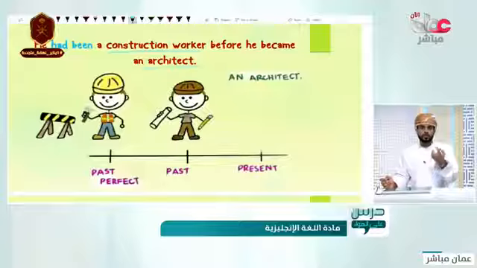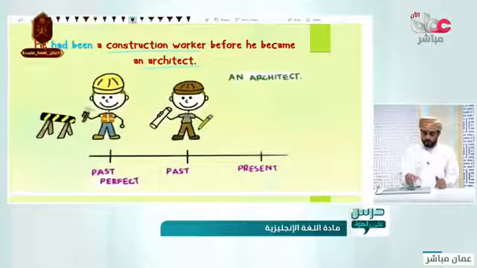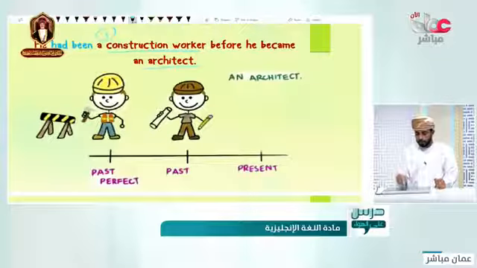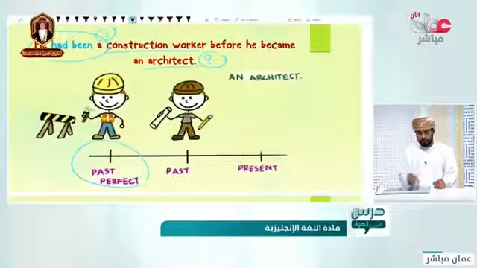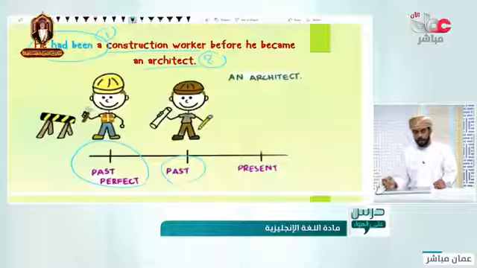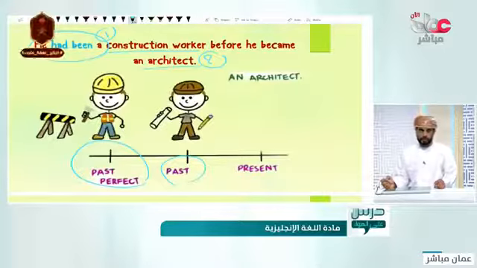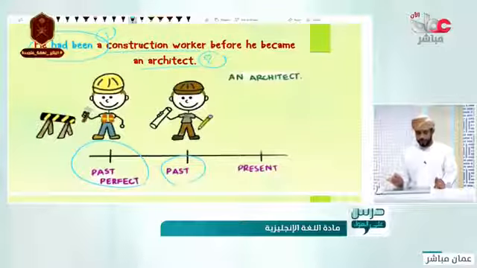So which one is before the other one? This is the first action, and this is the second action. The first action should take the past participle, as you can see, the past perfect. He used to be a worker, then he became an architect, which is the past simple here. Nice.